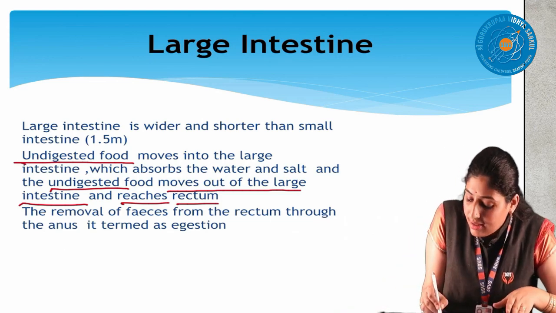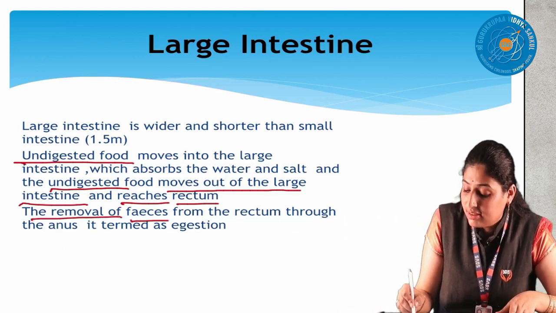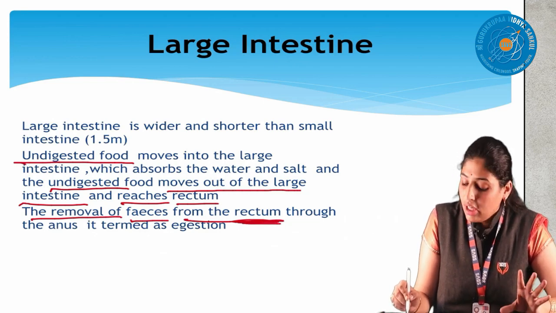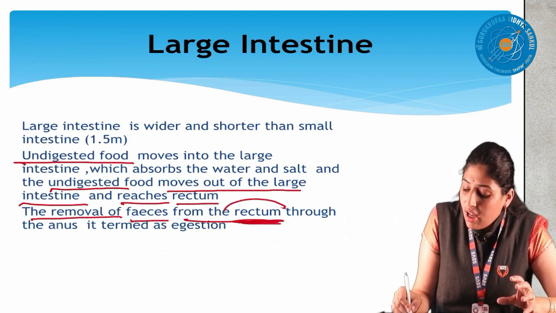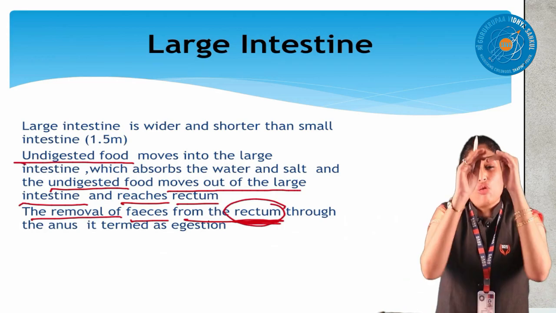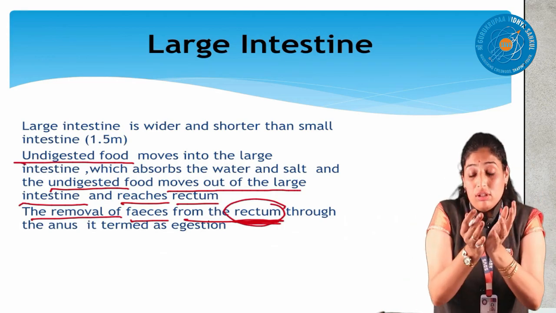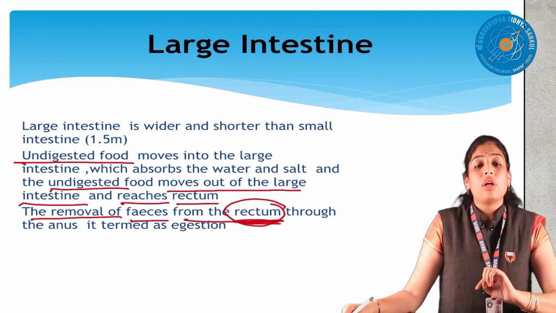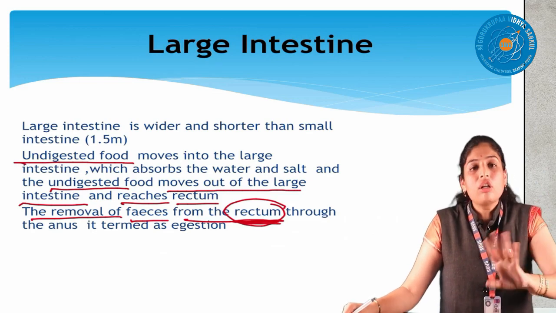That is the removal of feces from the rectum. Rectum, I said, after the whole process, your solid waste is stored, not secreted. It's stored in the rectum. There's a lot of difference between secreted and stored. Secrete means produce. It is not going to produce.